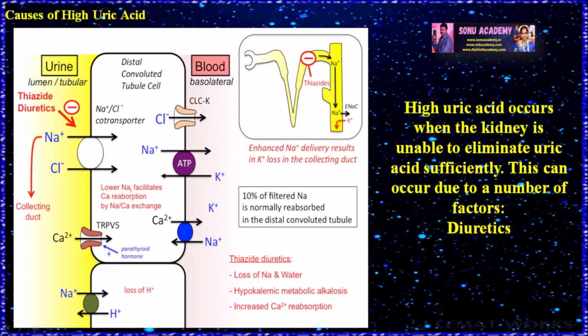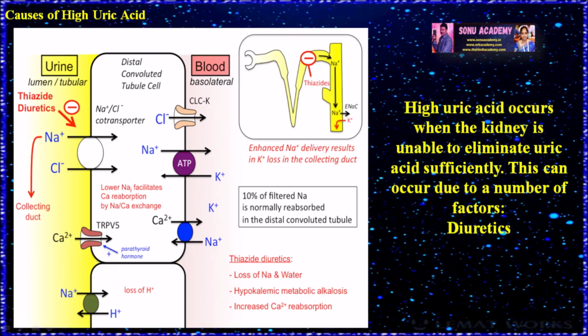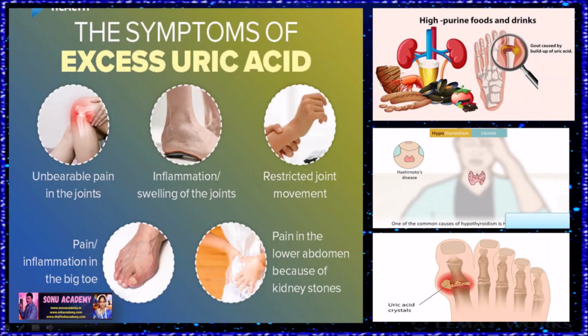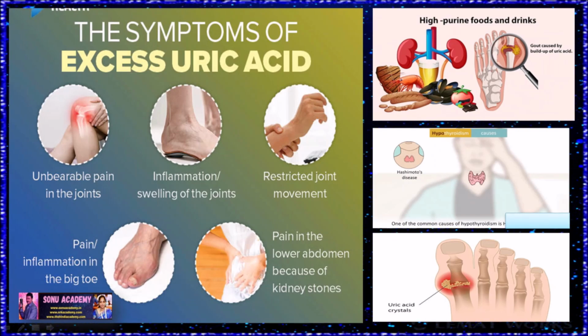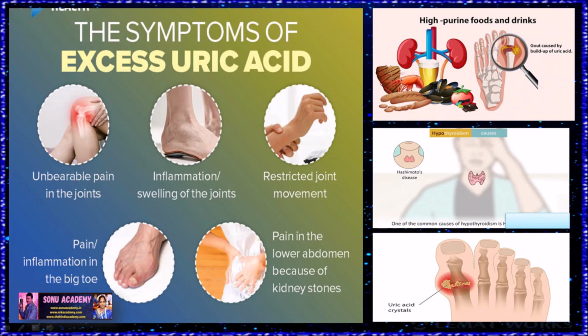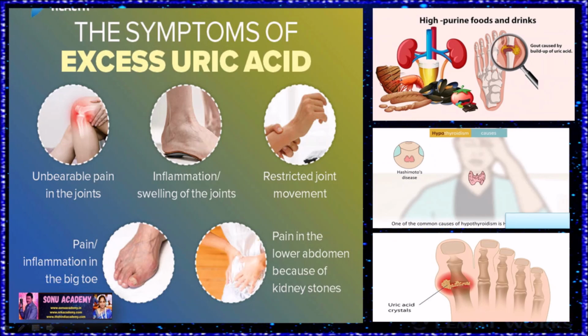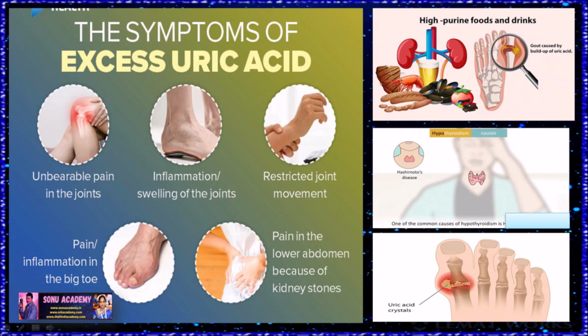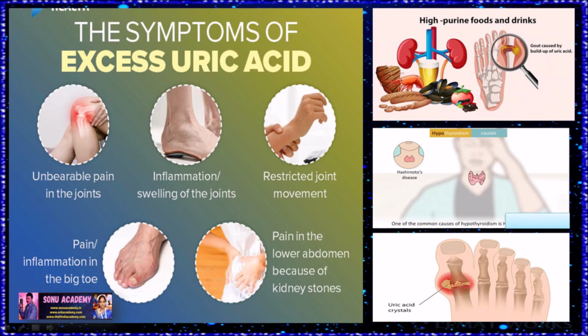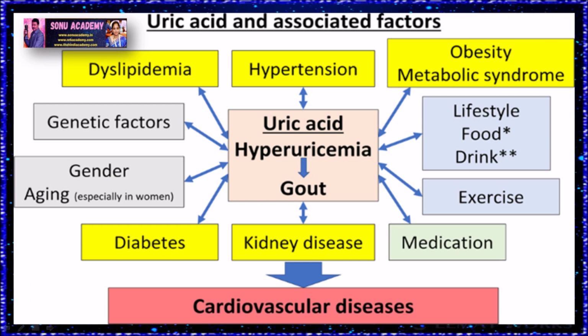Children, now let us discuss the causes of high uric acid. High uric acid occurs when the kidneys are unable to eliminate uric acid sufficiently. This can occur due to a number of factors, that is diuretics, hypothyroidism, obesity, alcohol, genetic disorders, renal insufficiency, and niacin.